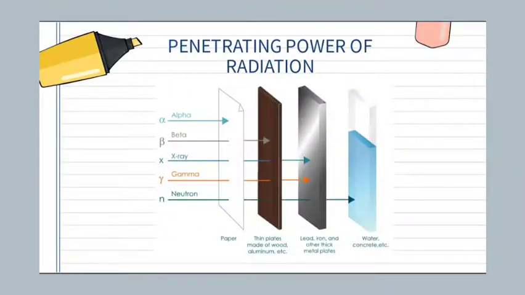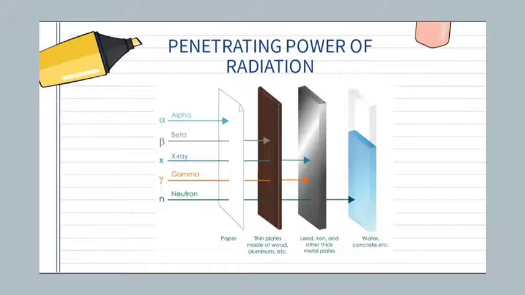Penetrating power of radiation. Each type of radiation has a different ability to penetrate materials. The material is said to have absorbed the radiation. The energy of the 3 radiations is absorbed by the material through which the radiation passes. The amount of energy which is absorbed depends on the type of radiation and the type of the absorbing material.